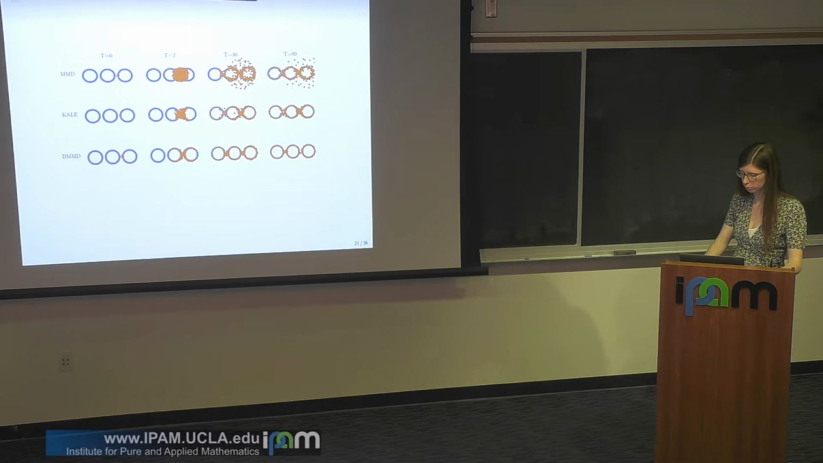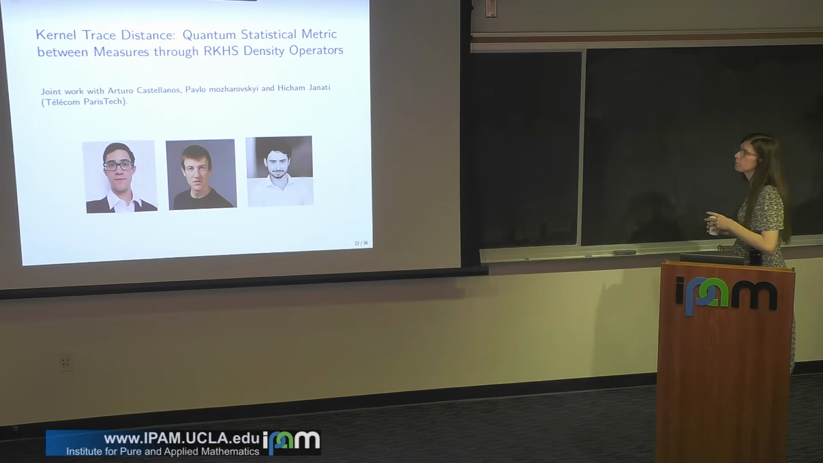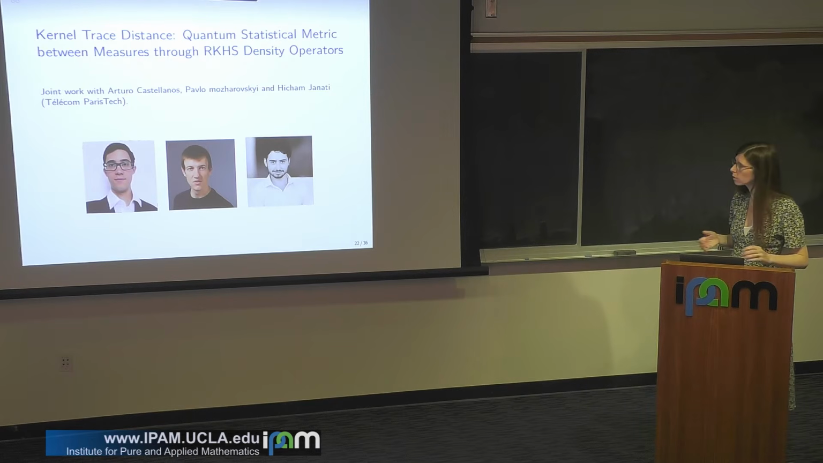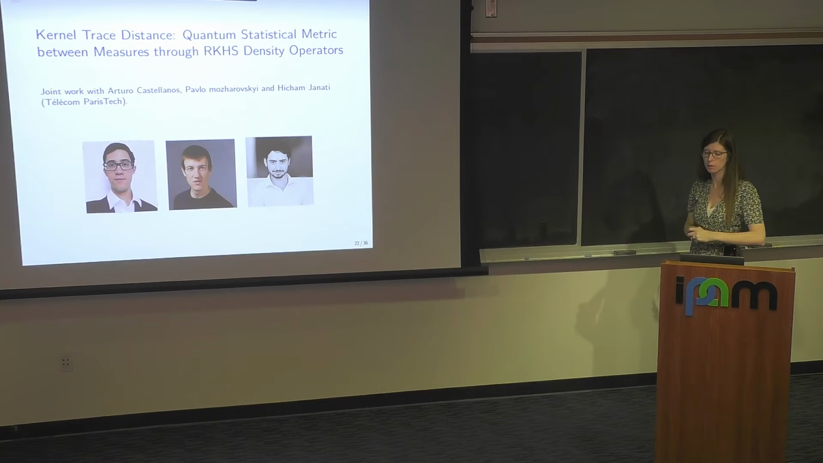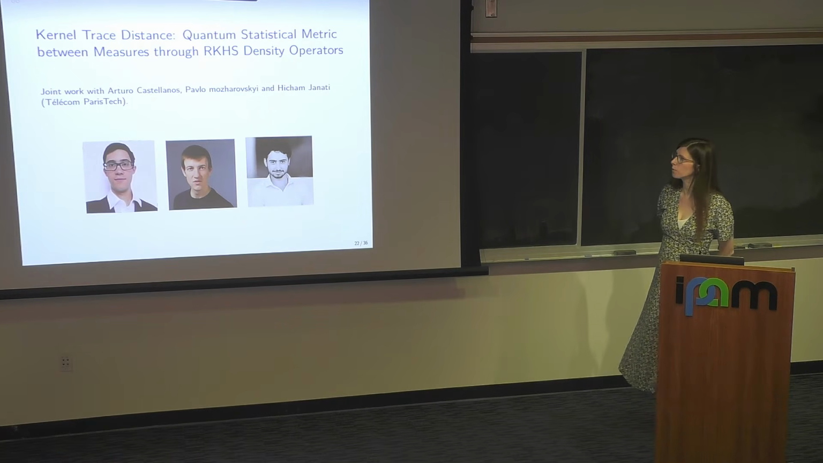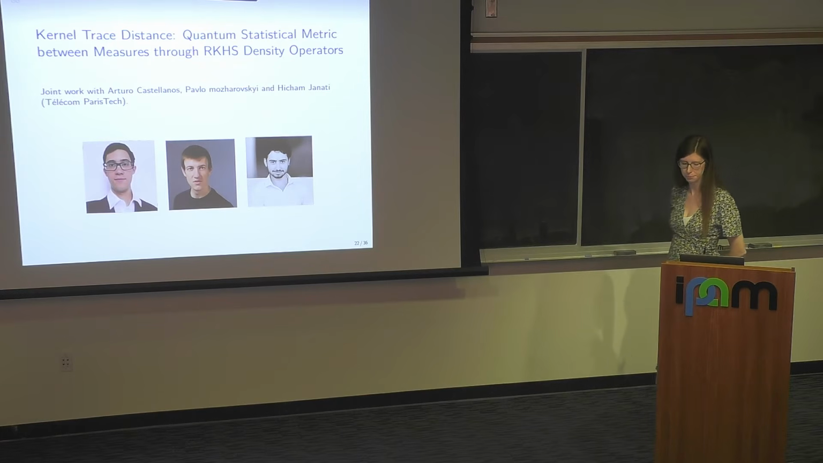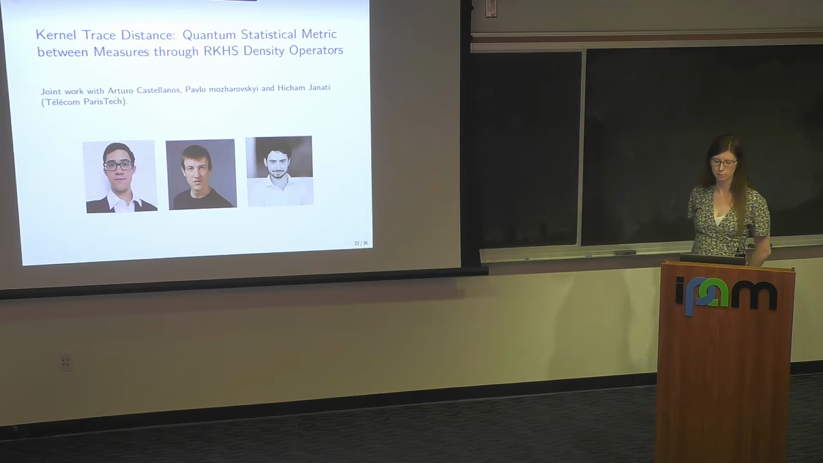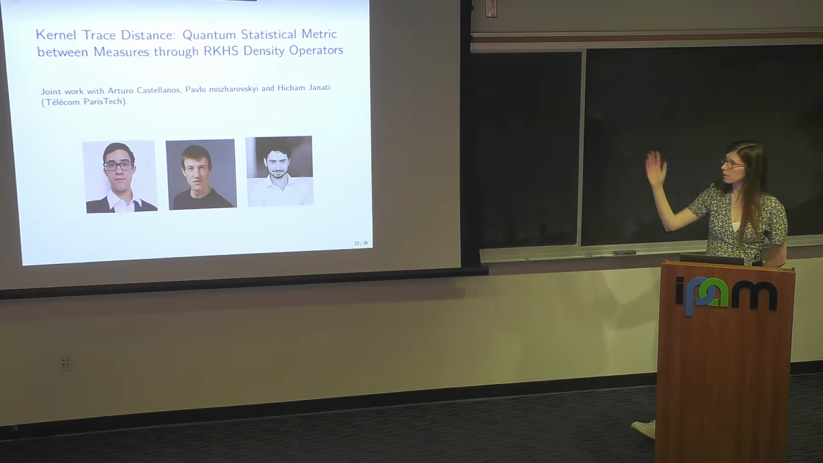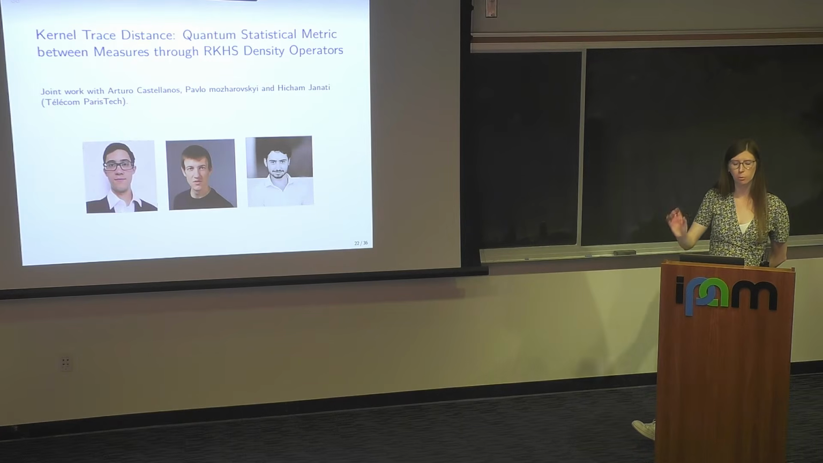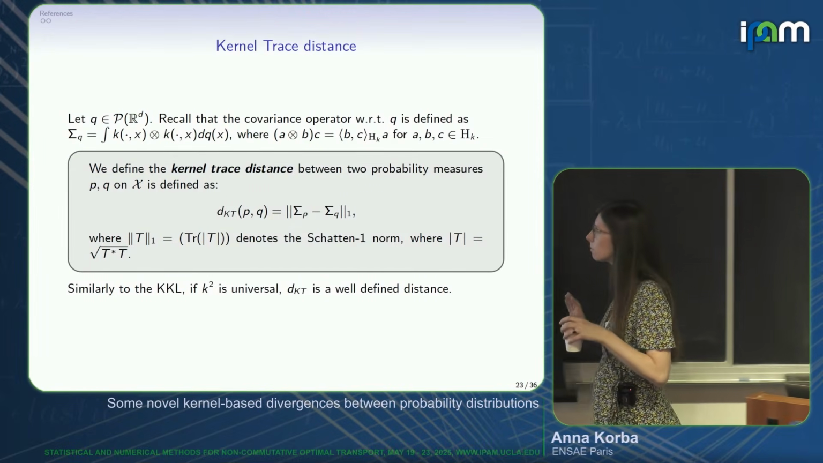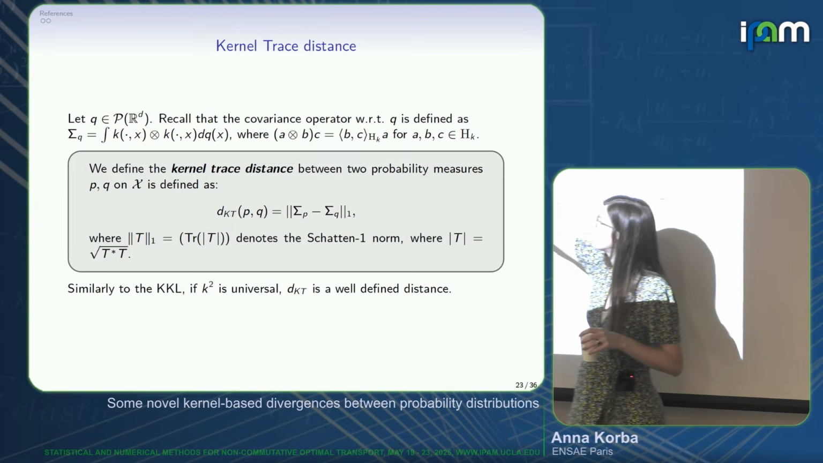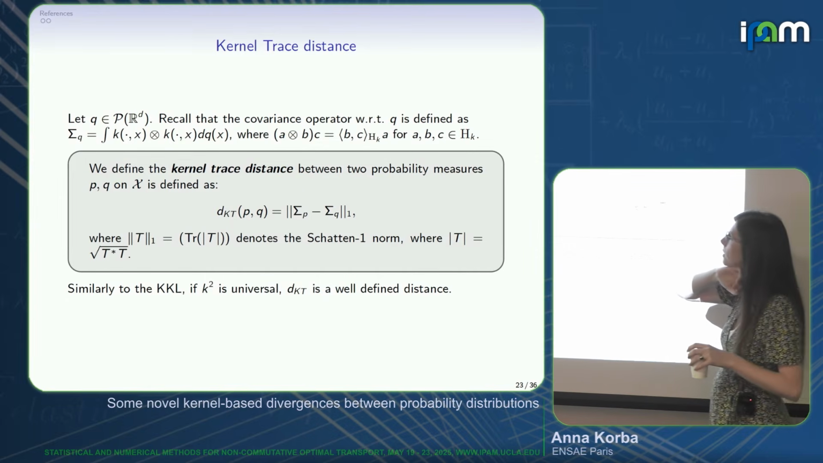Okay, so the last five minutes will be dedicated to ongoing work with Arturo Castellanos, Pablo Mozarovsky, and Hicham Janati from Telecom Paris. This is the current title. It's not online because it's ongoing. It's also about similar ideas of using quantum divergences and kernel covariance operators to define divergences between probability distributions. The idea we had in this work is very simple. It's relying on the same objects, kernel covariance operators that we've seen.